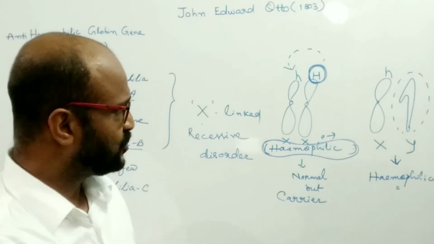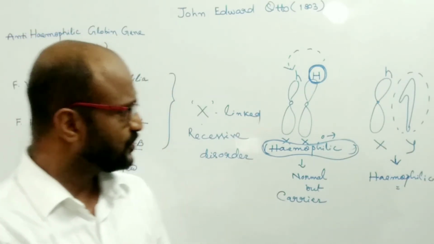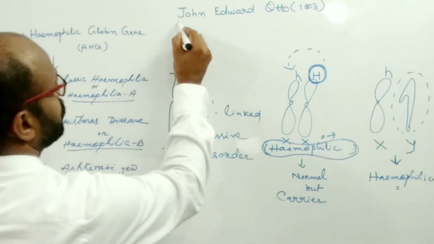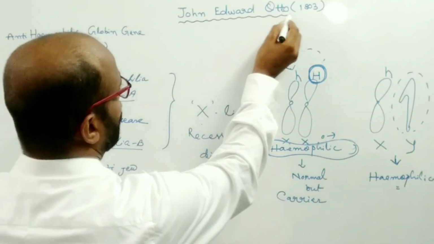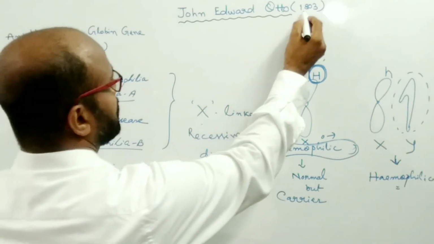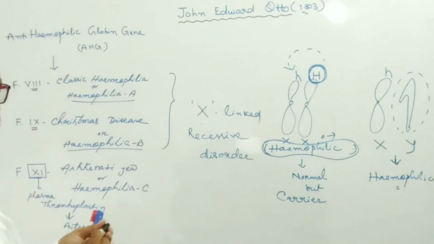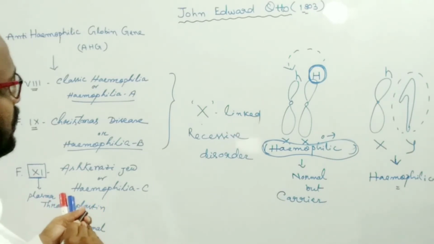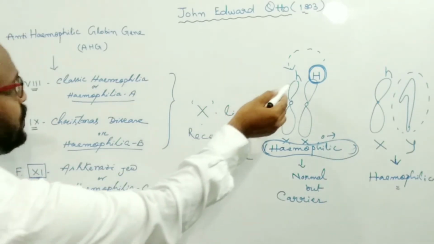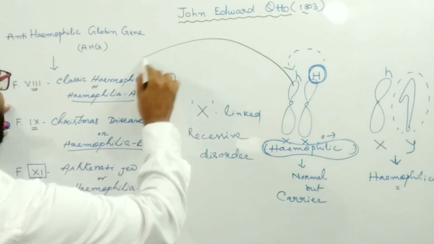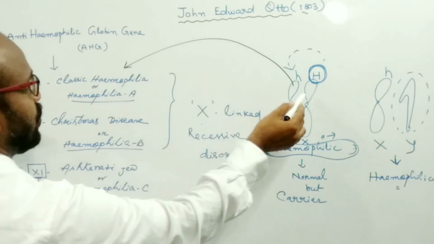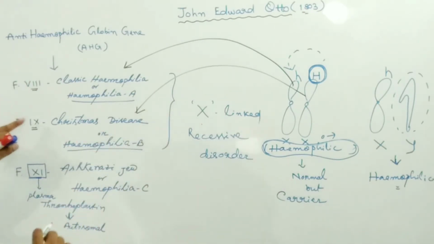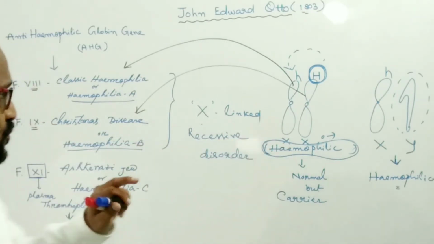So what is the actual hemophilia? Such hemophilic disease was discovered by John Edward Otto in the year 1803, and the genes responsible for the formation of blood clotting factor 8 or blood clotting factor 9 are present on the X chromosome.